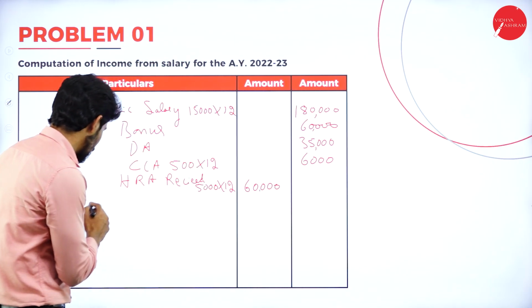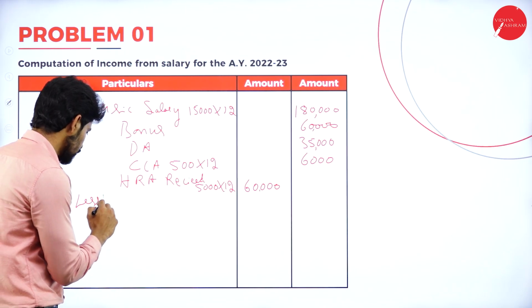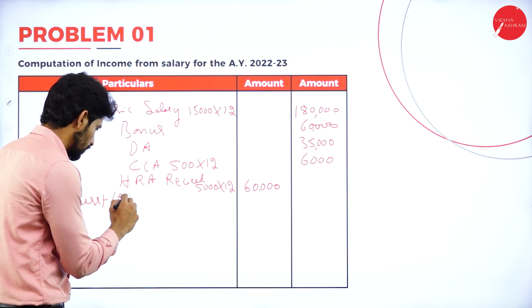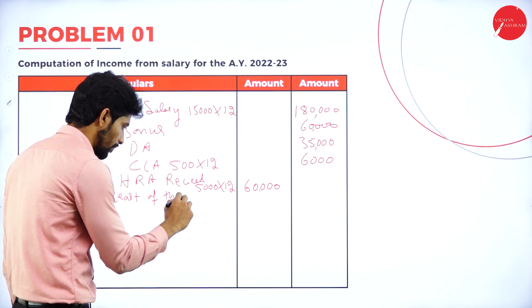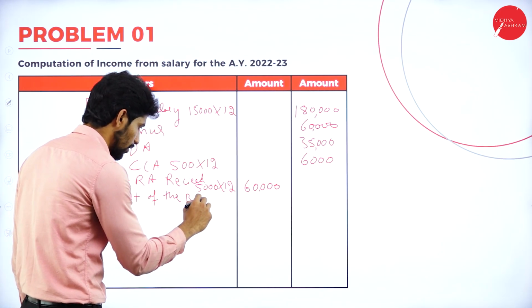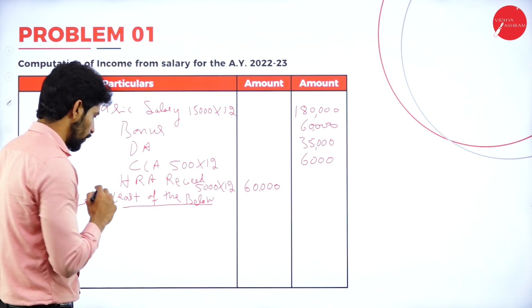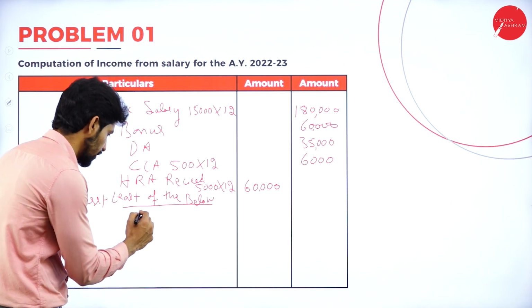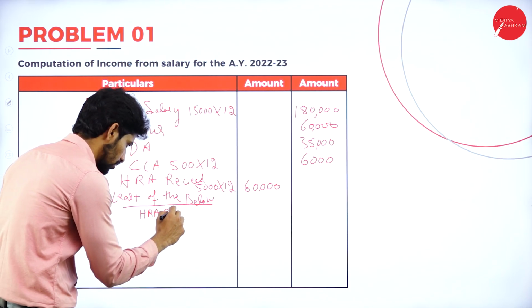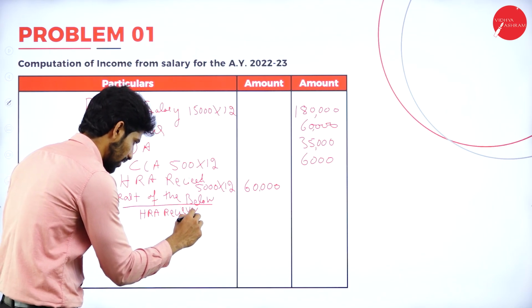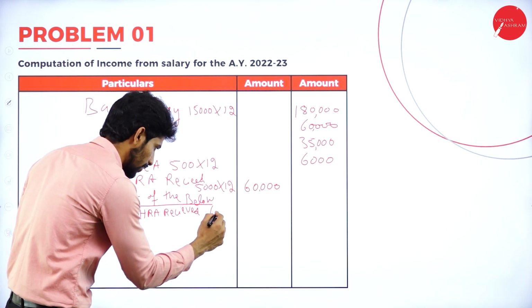Next, less: least of the below, or least of the following. Again, which one are we supposed to take here? The first item, again, HRA received. Here you can see 60,000.